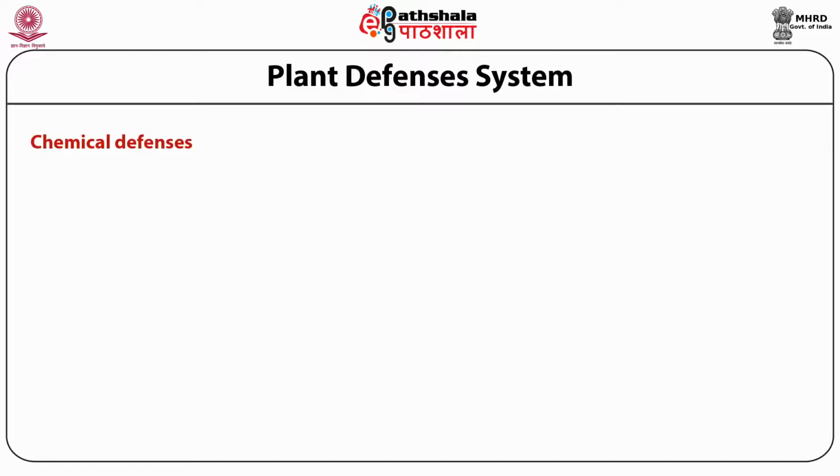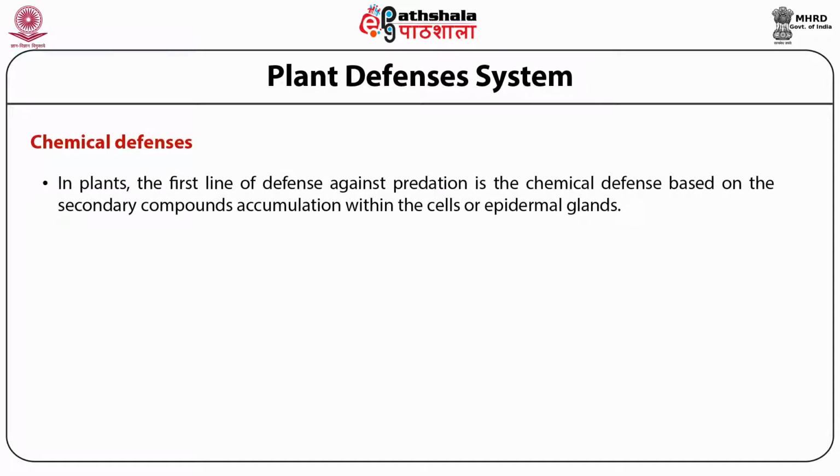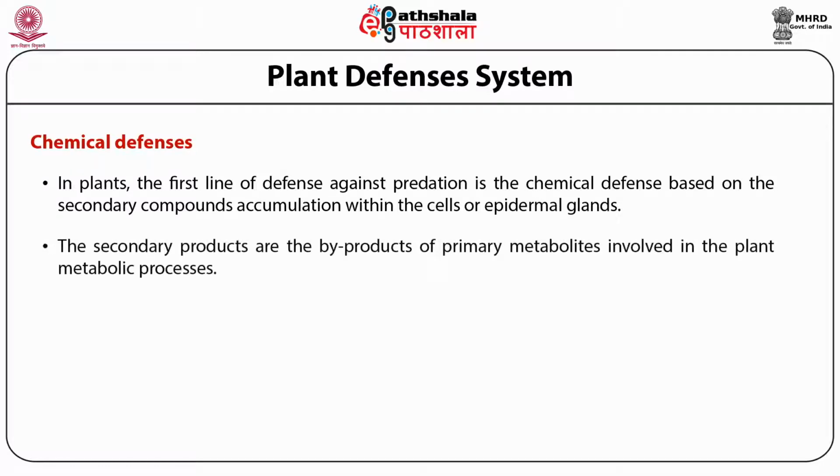Chemical defenses. In plants, the first line of defense against predation is the chemical defense based on the accumulation of secondary compounds within the cell or epidermal glands. The secondary products are the byproducts of primary metabolites involved in the plant metabolic processes.